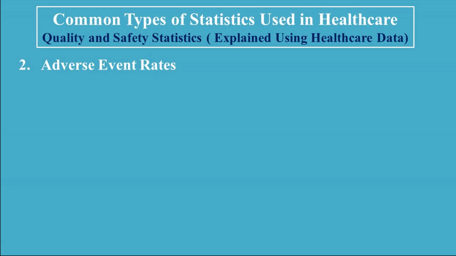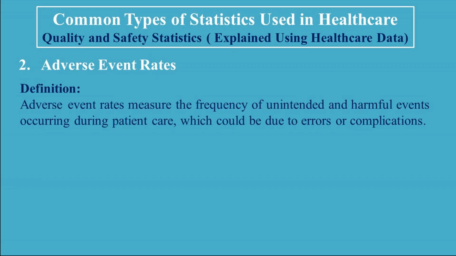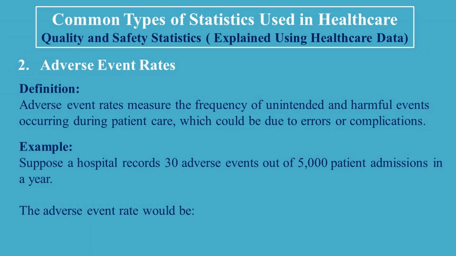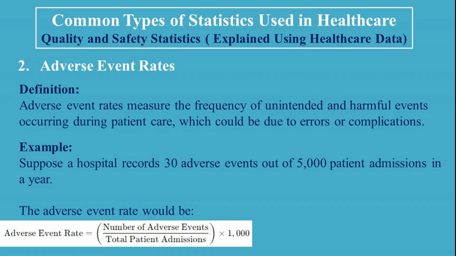2. Adverse event rates. Definition. Adverse event rates measure the frequency of unintended and harmful events occurring during patient care, which could be due to errors or complications. Example. Suppose a hospital records 30 adverse events out of 5,000 patient admissions in a year. The adverse event rate would be adverse event rate is equal to the number of adverse events divided by the total patient admissions, multiplied by 1,000.